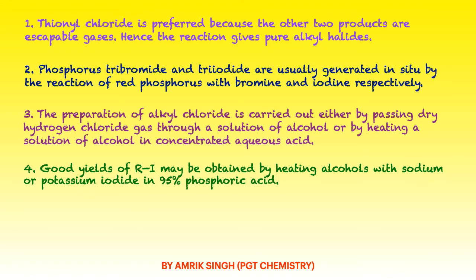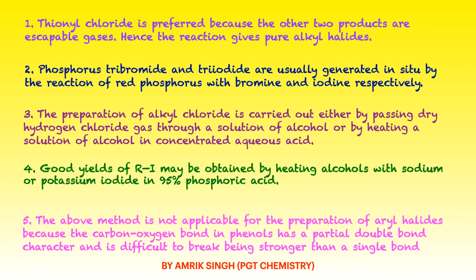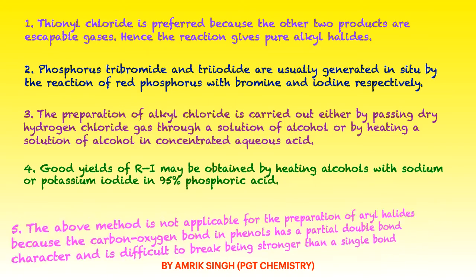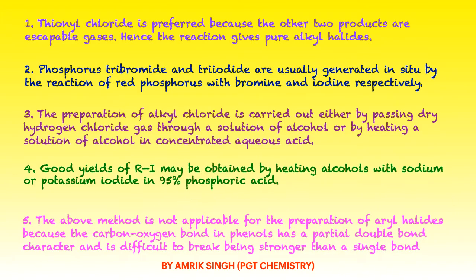Preparation of alkyl chloride is carried out either by passing dry hydrogen chloride gas through a solution of alcohol, or by heating a solution of alcohol in concentrated aqueous acid. Good yield of RI may be obtained by heating alcohol with sodium or potassium iodide in 95% phosphoric acid. Very important thing: the above methods are not applicable for the preparation of aryl halides from phenol, because the carbon-oxygen bond in phenol has a partial double bond character and is difficult to break, being stronger than a single bond. These two things are important.